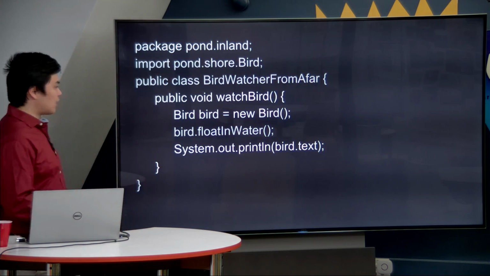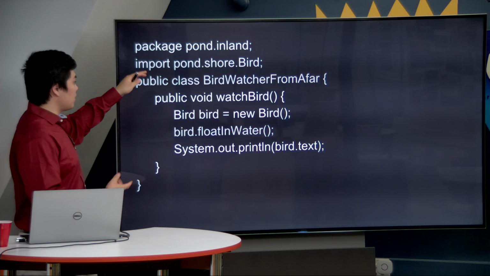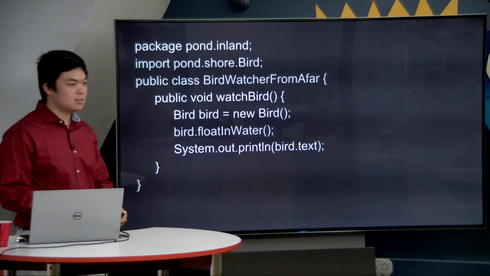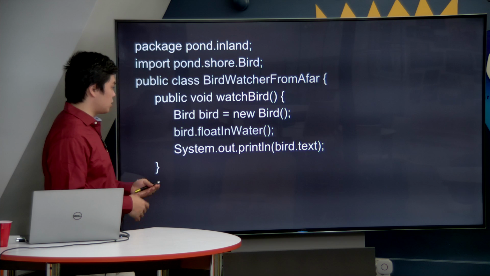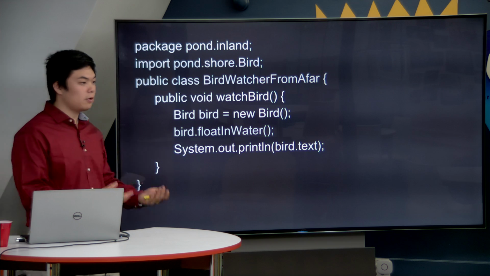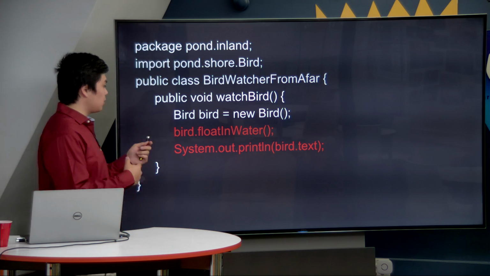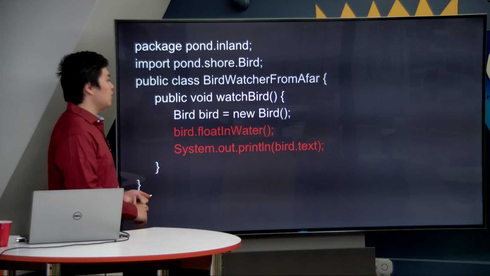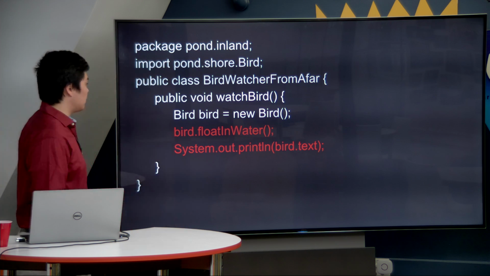But finally, obviously, we need to have something that does not work. So let's create a package called inland. And we try to import the bird class from the shore package. And we have a bird watcher from afar, because this is a bird watcher that is farther inland. It is not along the shore. If it tries to create a method of watching the birds, and it creates a new bird, and it says the bird floats in the water, and it tries to print out the bird's floating text, is this going to work? The answer is no, because there will be a compiler error, since this is neither in the same package, nor is it a child class of bird. Therefore, it does not have access to the protected variables and methods inside of the bird class.